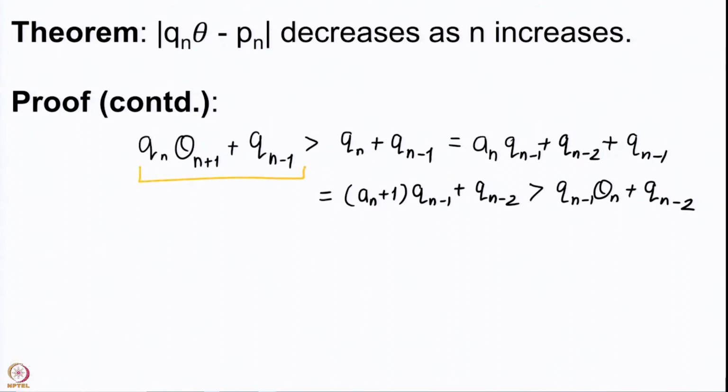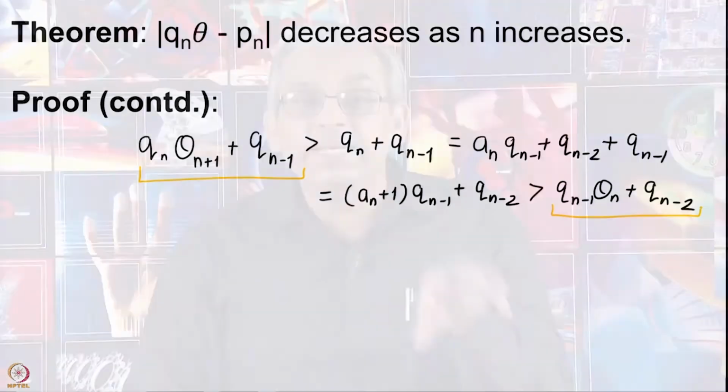Therefore, this expression for n is strictly bigger than this corresponding expression for n minus 1. As n increases, the denominator is increasing, and therefore, mod qn theta minus pn, which was the reciprocal of these expressions, will decrease as n increases.